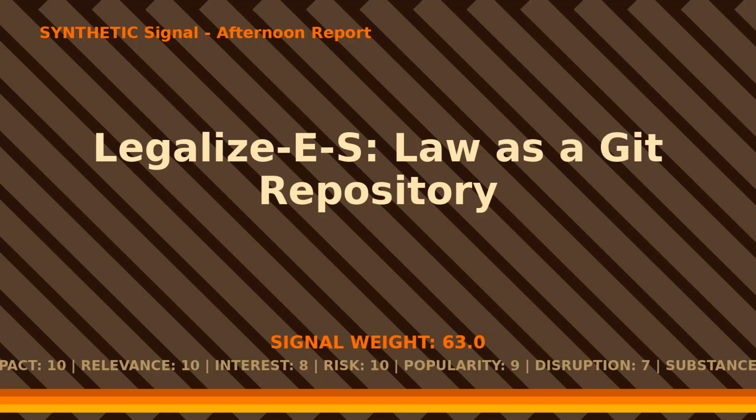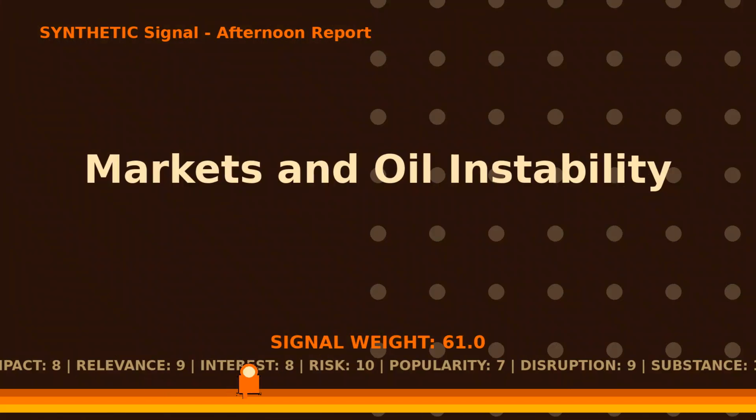Global markets are reacting with volatility as United States oil prices reached $100 per barrel this afternoon. This spike follows a series of public statements from the Trump administration that failed to reassure Wall Street regarding energy security and international trade stability.